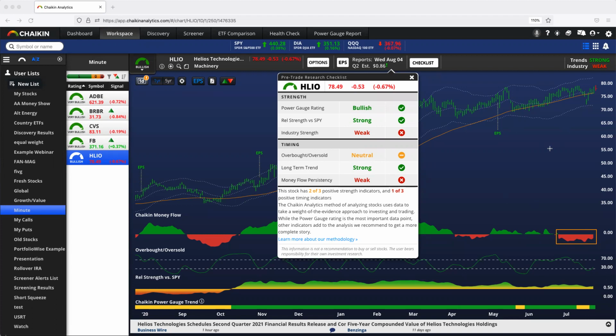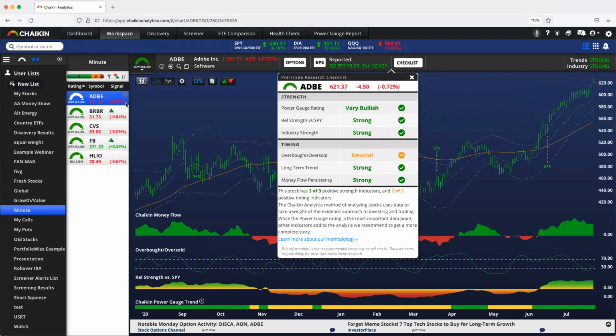Again, the money flow persistency checklist is looking at two things: today's money flow and money flow over the last month to 3 months. When we have one but not the other, we get a neutral rating. When we have neither, it's weak, like HLIO. And when we have both, that is how we get a green check and a strong score here on the money flow persistency checklist.